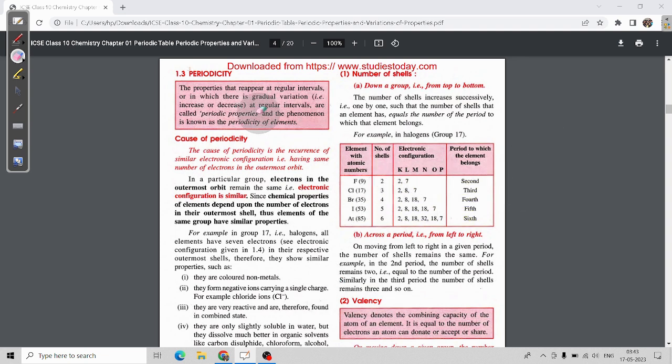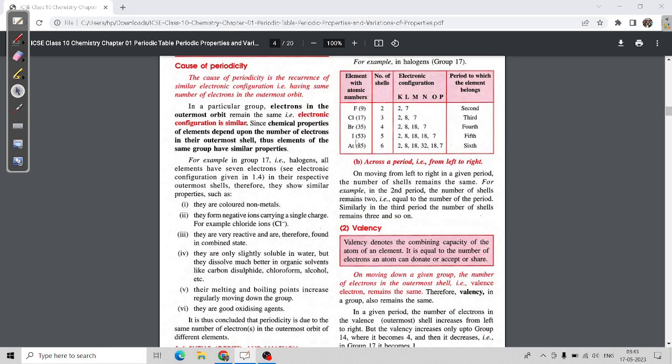This is the logic in this. Now, if we check on moving across the period, then we are able to notice from left to right the size, the number of cells remains the same. Why? Because as we check through the same period, will the cells increase? If we are checking the second period, we will have the same cells, because we are only checking in the second period, not going into the third period. So it will remain the same.